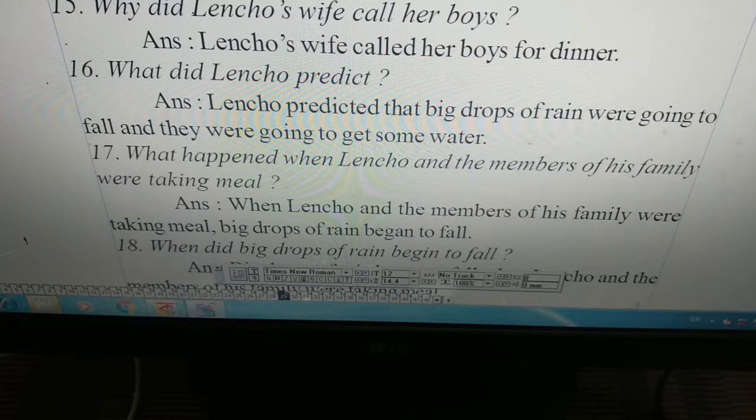Question number 15. Why did Lencho's wife call her boys? Lencho's wife called her boys for dinner. She had already prepared dinner for them and that's why she called them to come for dinner.